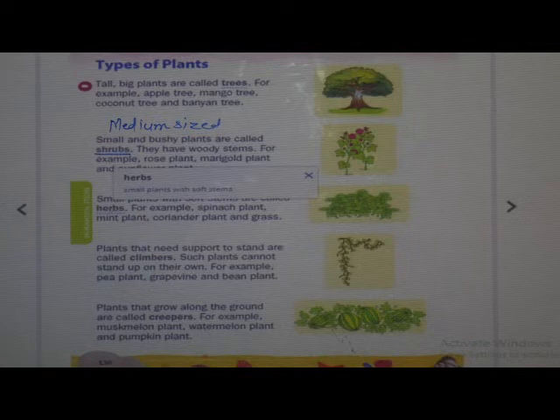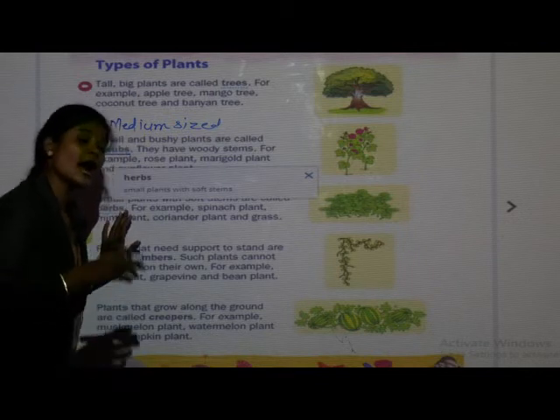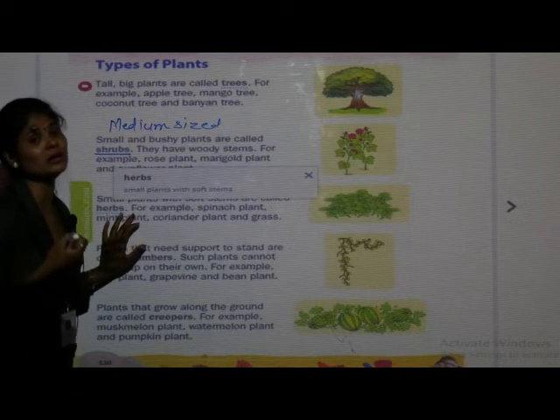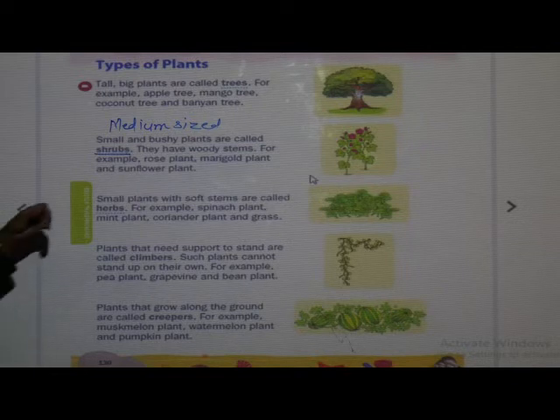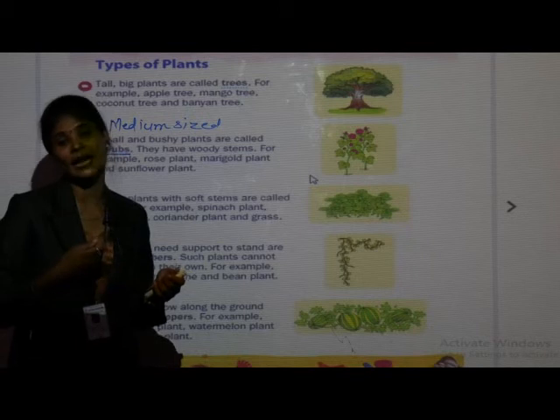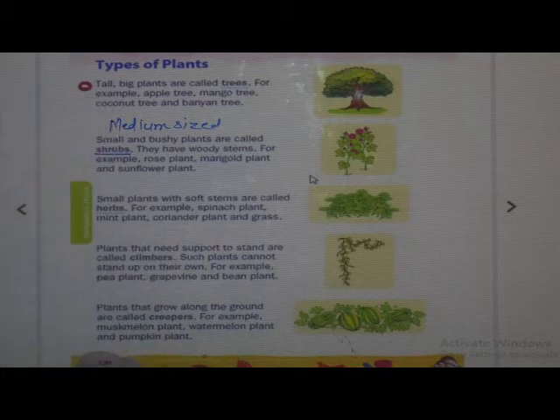Their stem is very soft, delicate and they are green in color. And do you know, students, we can easily uproot the herbs. Uproot means जमीन से हम easily उनको क्या करते हैं, उखाड़ सकते हैं. Uproot means उखाड़ना. Okay. Now see the next type.